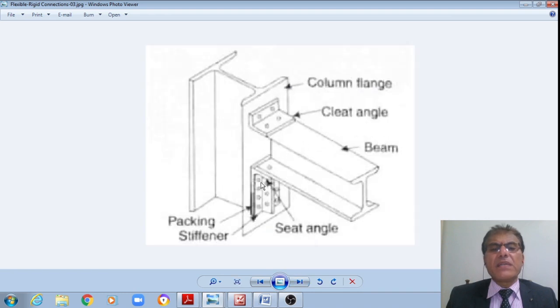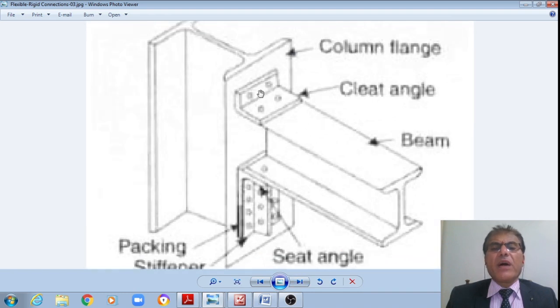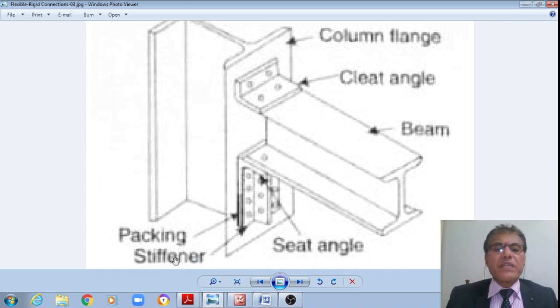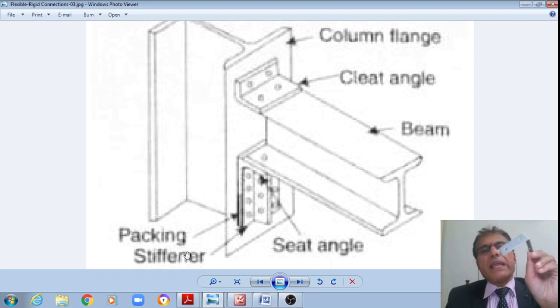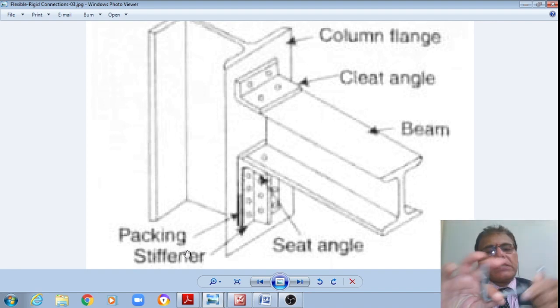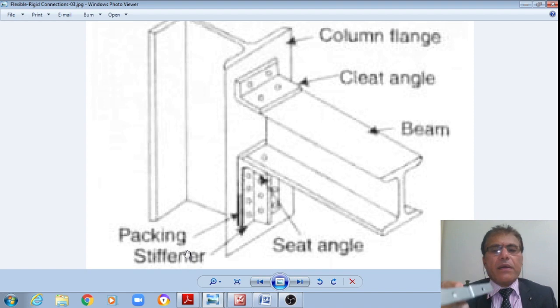Whereas here we do have a cleat angle at the top and also a seat angle at the bottom, which is provided by means of the stiffeners. The stiffener may be a stiffener plate, or a stiffener angle, or a pair of two stiffener angles back to back like this, as appropriate, right? That is how it may be. Therefore this is what is called a stiffened seated connection.